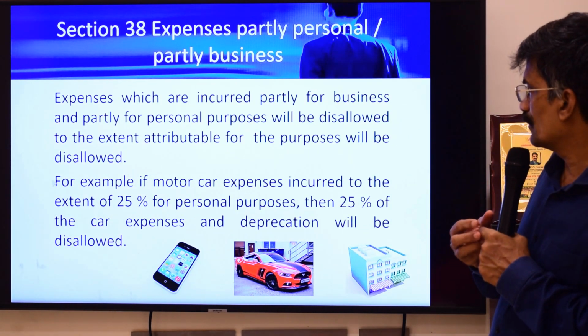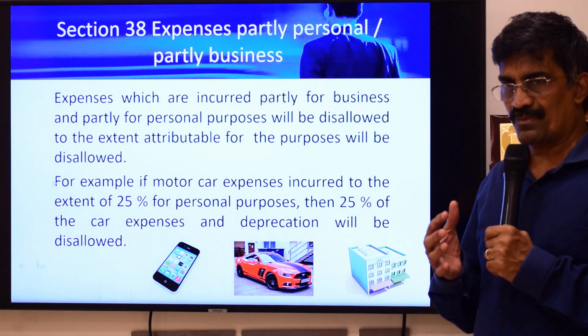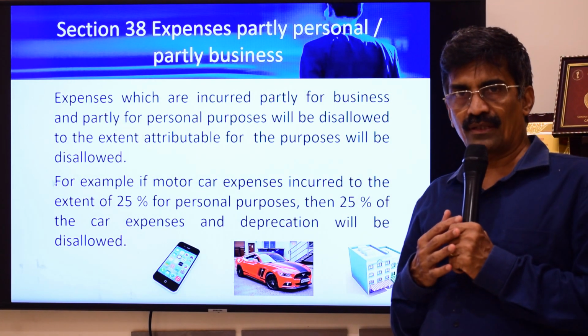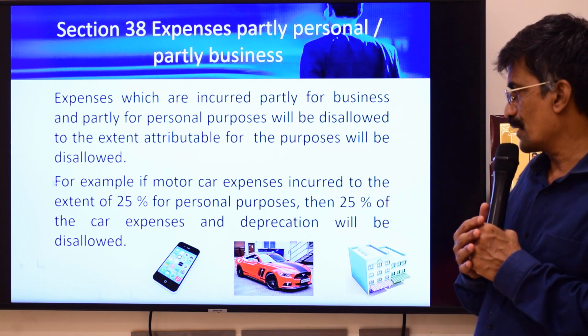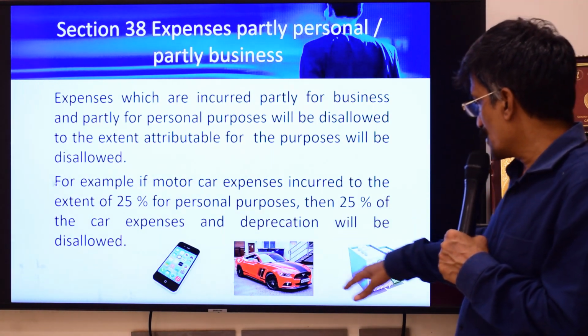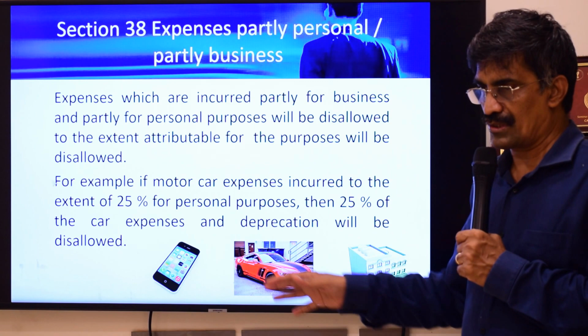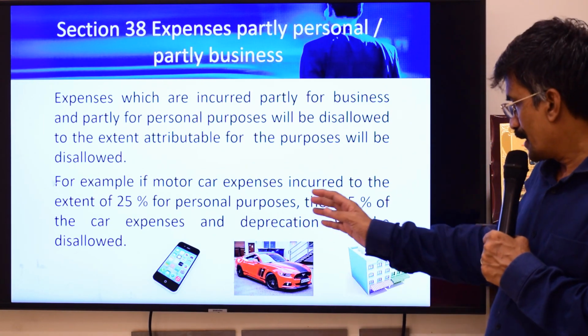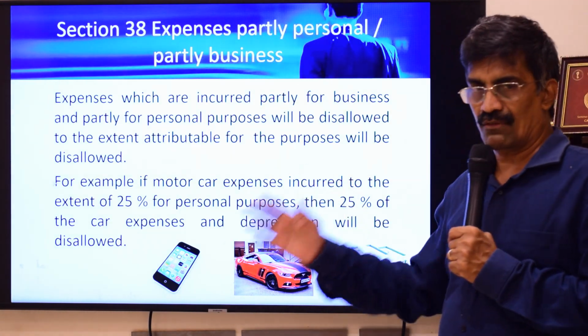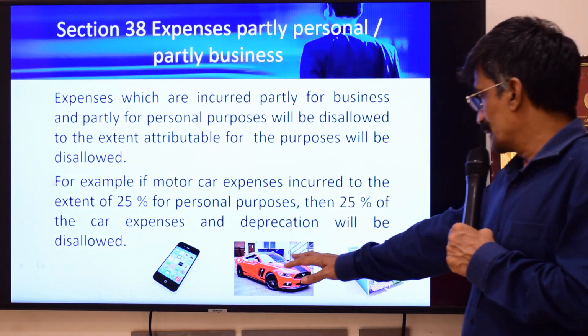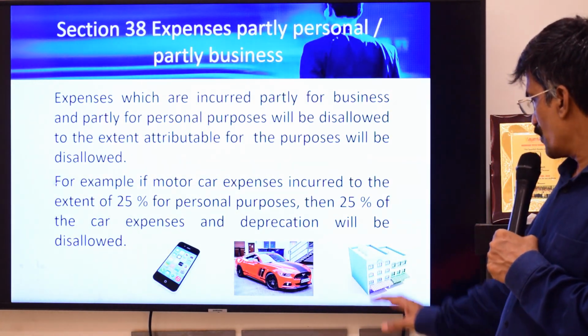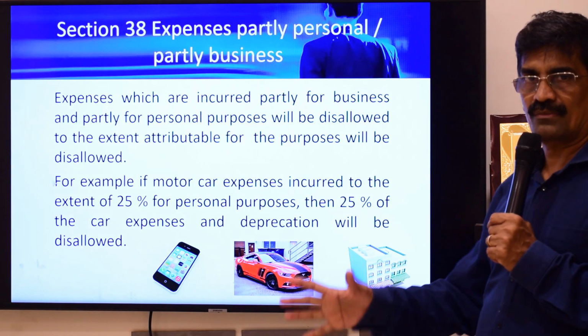First, section 38, already explained. Expenses which are partly used for personal, partly for business, will be disallowed under this section. I've just put 3 pictures here, which is normally the way in which the examination questions are structured. 10% of your telephone expenses are personal, 20% of car for personal, 25% of the building is used for personal.